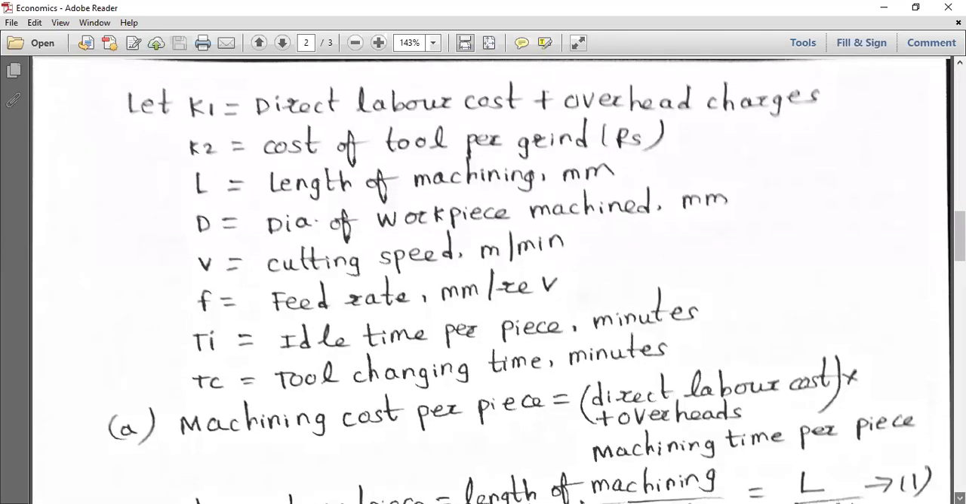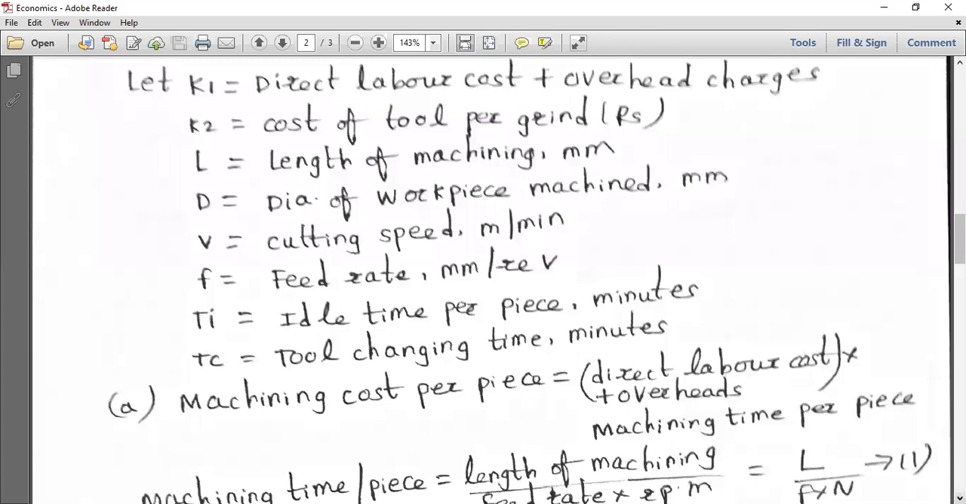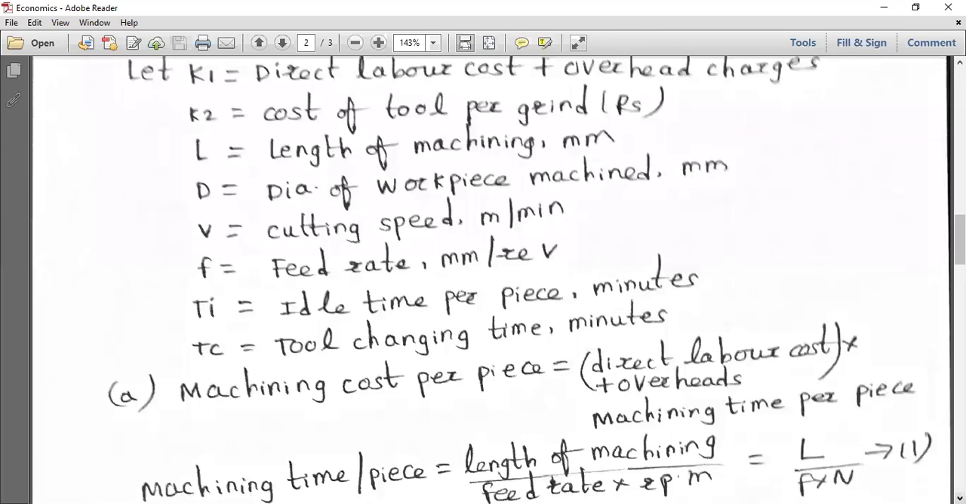So we're combining all the parameters A, B, C, and D. So what is the machining cost per piece? The first one is direct labor cost plus overheads into machining time per piece. But what is the machining time per piece?